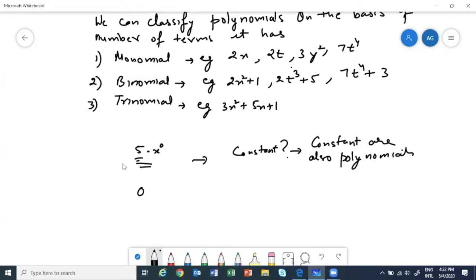But we'll talk separately about 0. 0 is called the zero polynomial. Zero polynomial means when you only have 0. Now the problem comes if I just write 5, how do you know whether I'm talking about a polynomial or not? Yes, 0 is a special case, Omar.